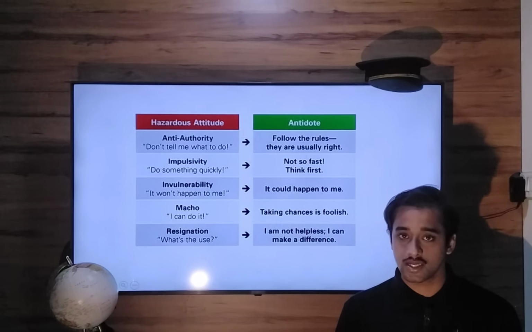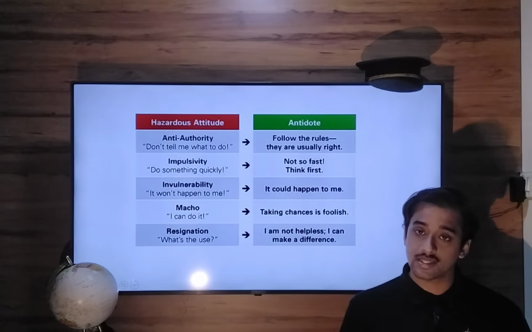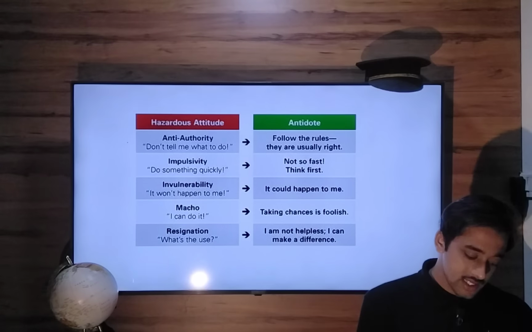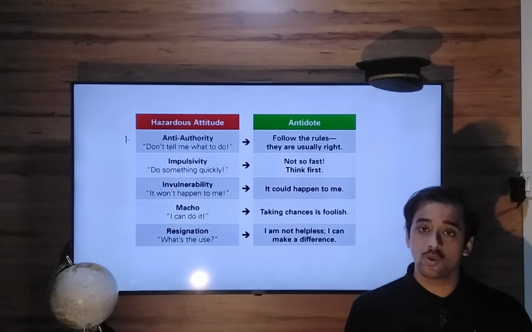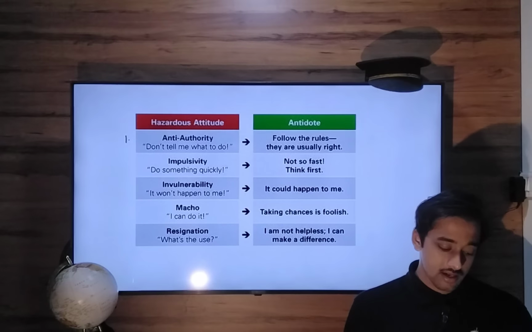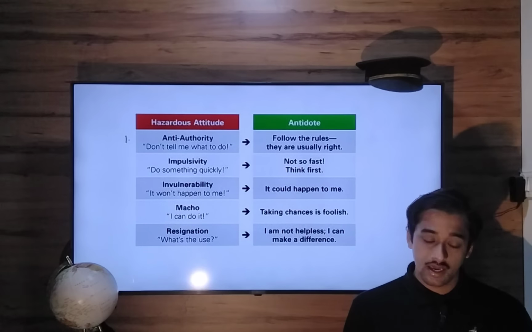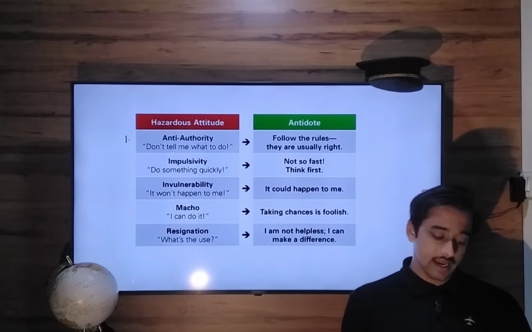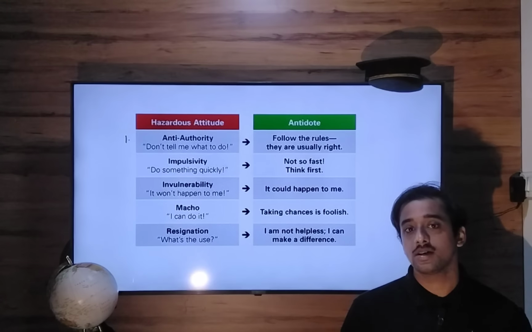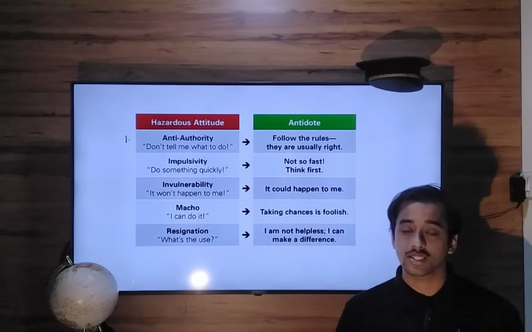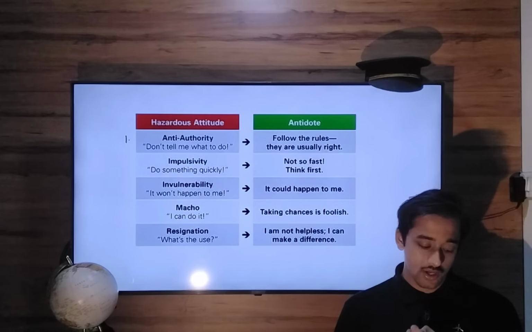So these 5 hazardous attitudes are: first, anti-authority. The pilot who has an anti-authority attitude is like, don't tell me what to do. The outcome is that you are not ready to listen to instructions, ATC clearances, rules, and regulations.